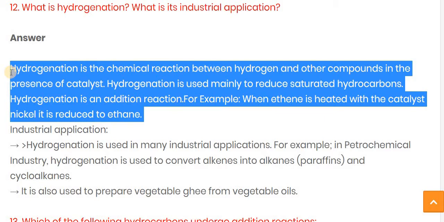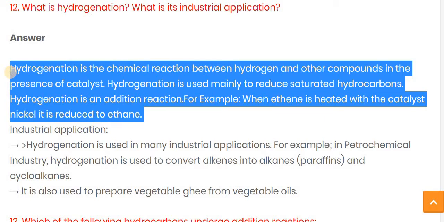An example is ethene, where 'ene' means double bond. Ethene is heated with the catalyst nickel and then it is reduced into ethane. From 'ene' to 'ane' means from the double bond to a single bond.